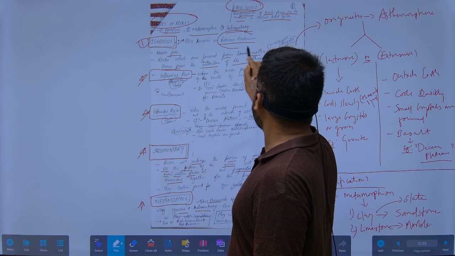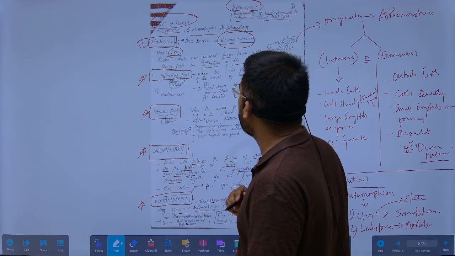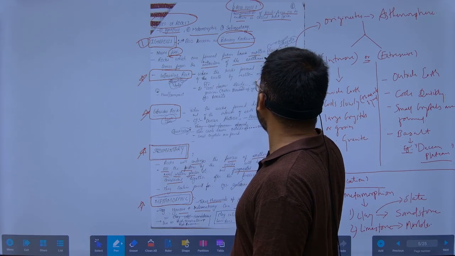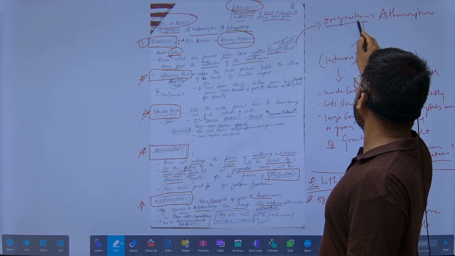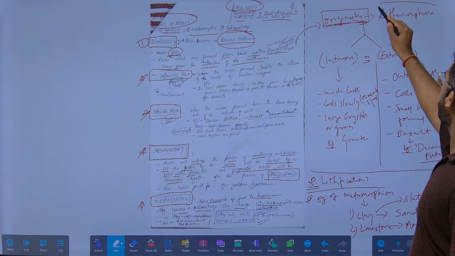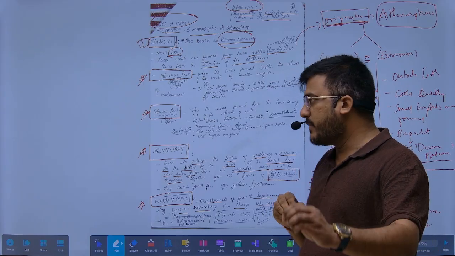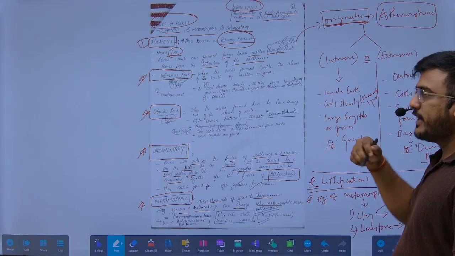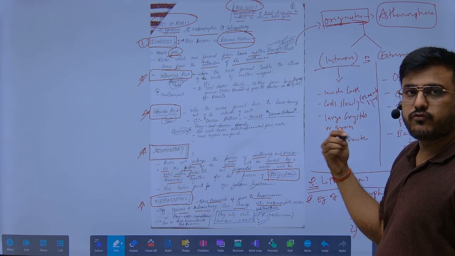Igneous rocks are the primary rocks. Igneous means related to fire. These are rocks which are formed from the molten lava or magma that comes from the interior of the earth. So how does this originate? We have seen that there is an asthenosphere where the molten or semi-molten magma lies. When it comes out, the rocks are formed.